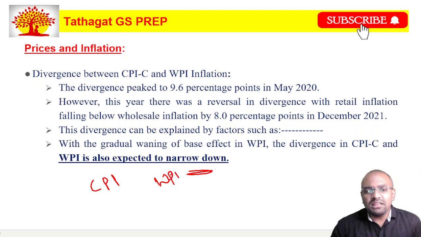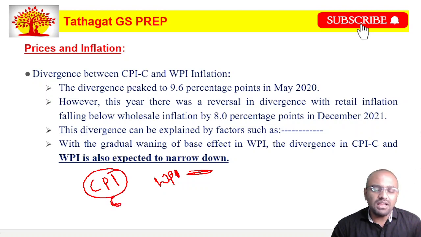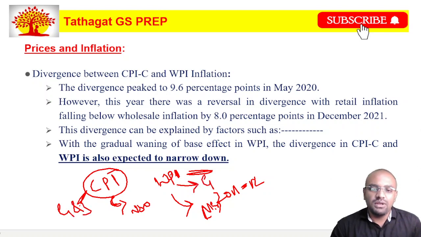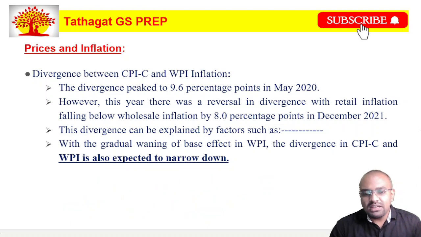Friends, as I told, the Indian government targets inflation based on the CPI-combined, and both CPI as well as WPI have the base year of 2011-12, friends, 2011-12. The CPI data is given by the National Statistical Office, and WPI data every month is given by the Office of Economic Advisor, which comes under the Ministry of Commerce. Also, we should note that the CPI covers both goods as well as services, whereas the WPI covers only goods, friends, only goods. Fine. So let us look at the next slide.